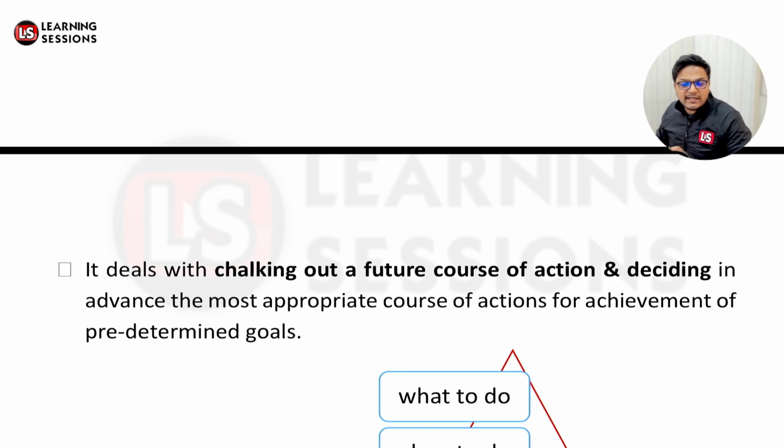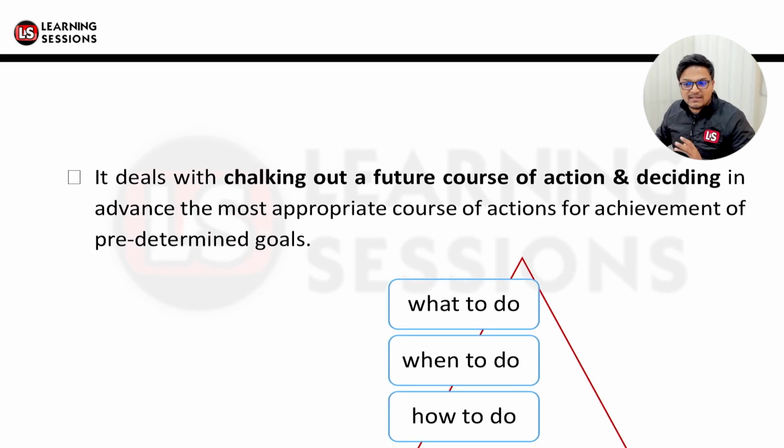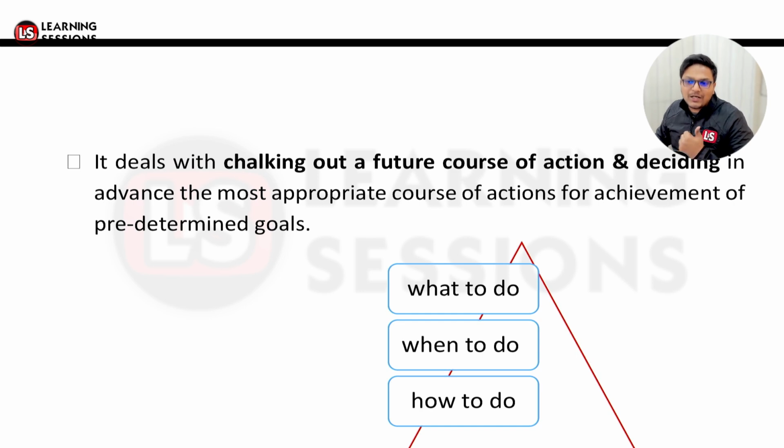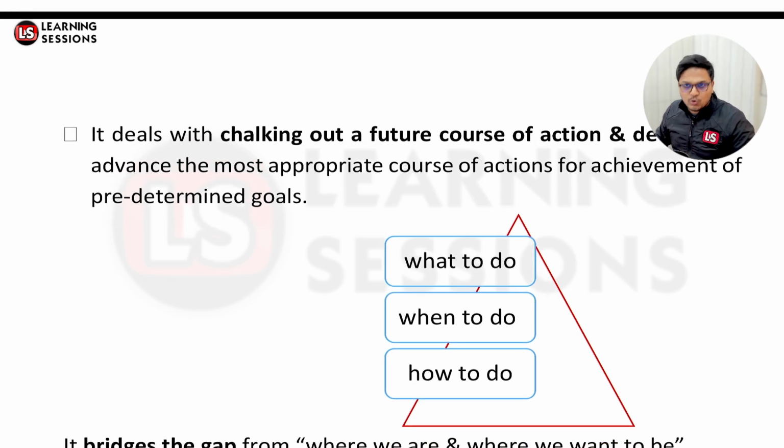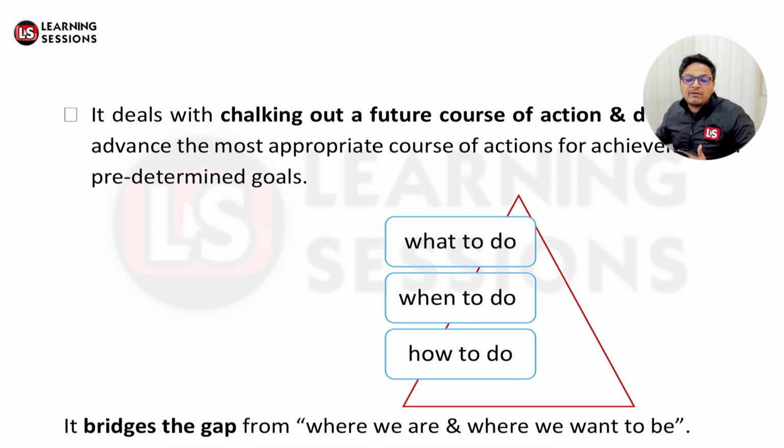This is the thing related to planning, and it's related to deciding in advance the most appropriate course of action which we can undertake so as to achieve the predetermined goals. So planning makes sure what to do, when to do and how to do. It basically bridges the gap between where we are and where we want to be.